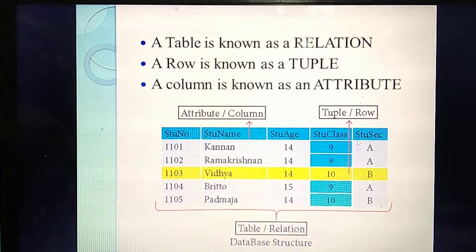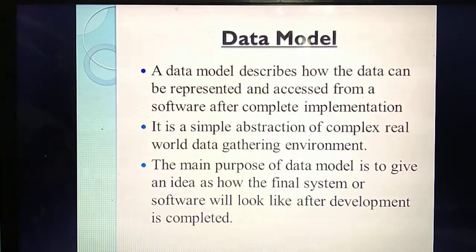Then column. See this blue color. Have you seen this blue color? Yes. This portion we are calling a column. One column. What's the other name of column? Attribute. Okay. So this entire table we are calling a table or relation. Understand about this one? This is the DBMS structure.